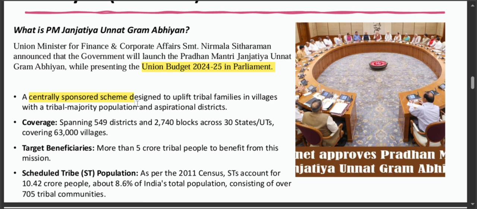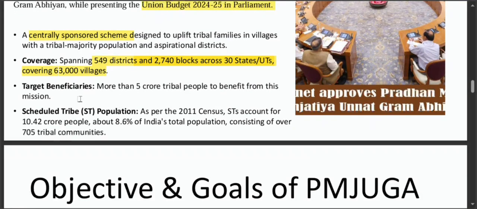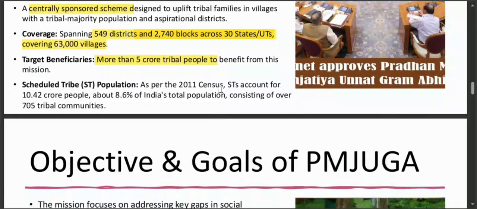This ambitious scheme covers 549 districts and 2740 blocks across 30 states and union territories. It covers near about 63,000 villages. Now who are the target beneficiaries? More than 5 crore tribal people are the beneficiaries under this mission.